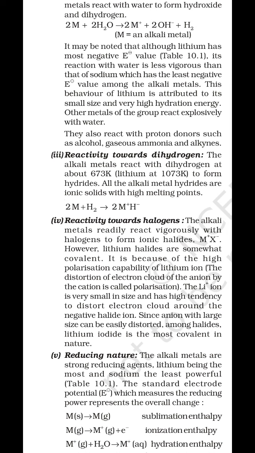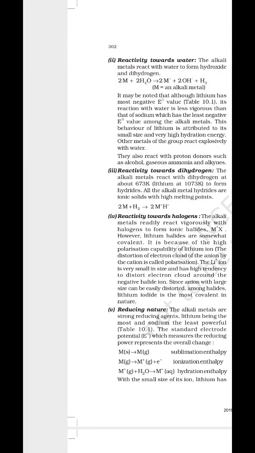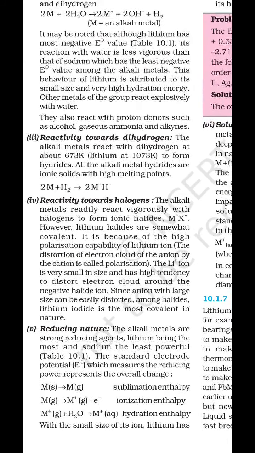The distortion of the electron cloud of an anion by a cation is called polarization. The lithium ion is very small in size and has a high tendency to distort the electron cloud of the negative halide ion. Since an anion with large size can be easily distorted, among halides lithium iodide is the most covalent in nature. Now, this is your reactivity toward halogens. Now we are going to explain this reactivity toward halogens completely.